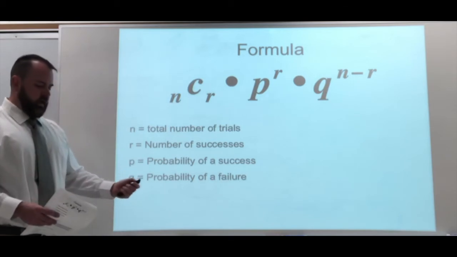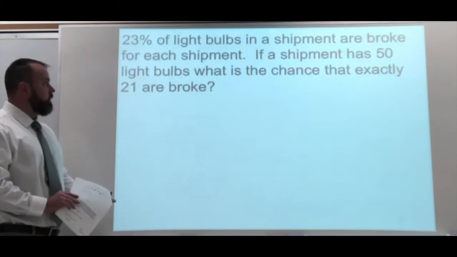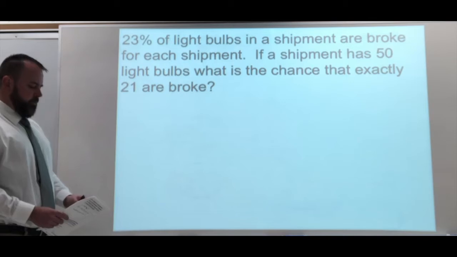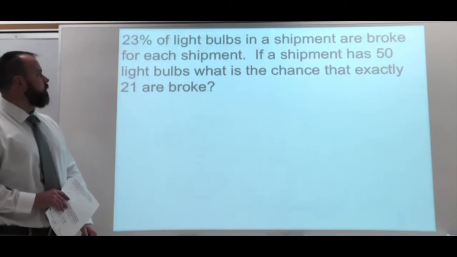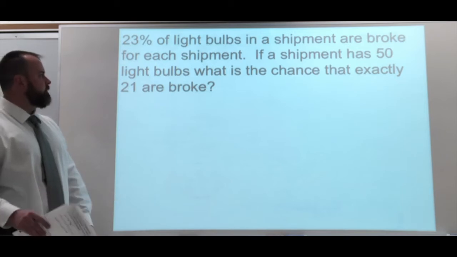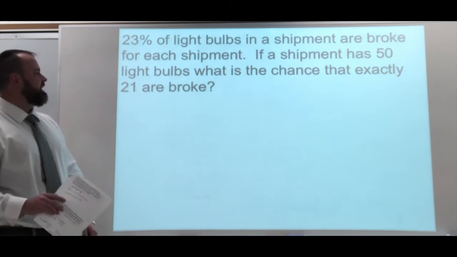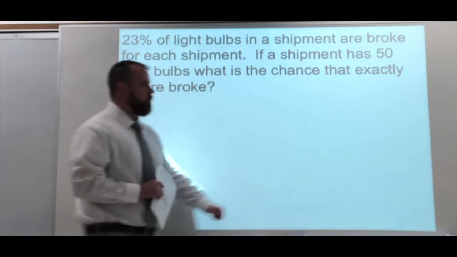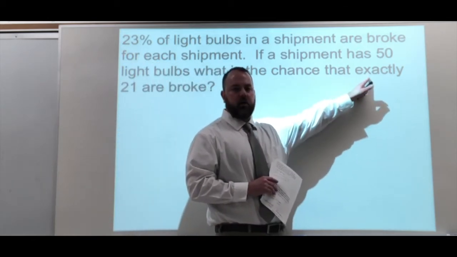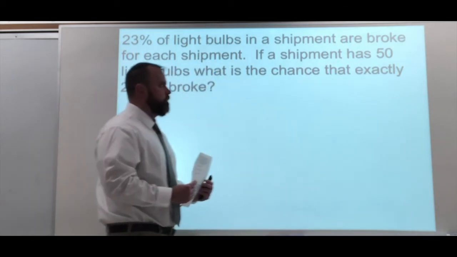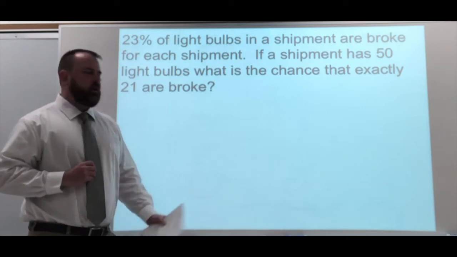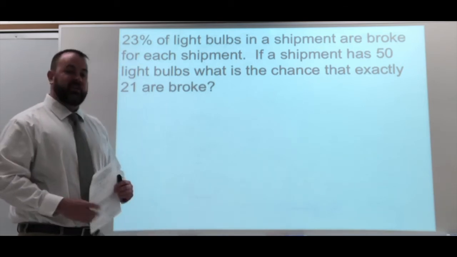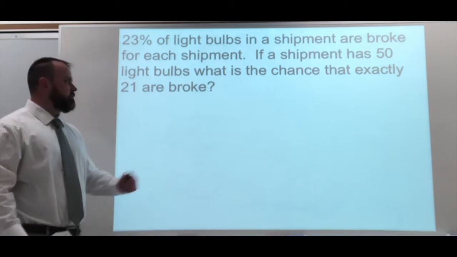So let's look at some examples. Okay? Here we're looking at 23% chance. 23% of the light bulbs in a shipment are broken for each shipment. If a shipment has 50 light bulbs, what is the chance that exactly 21 are broken? Well, I'll point out the word exactly here. Okay, we're looking at exactly 21. Now, I know a broken light bulb does not sound like a success. It's what we're looking for. So in this case, we are counting it as a success.